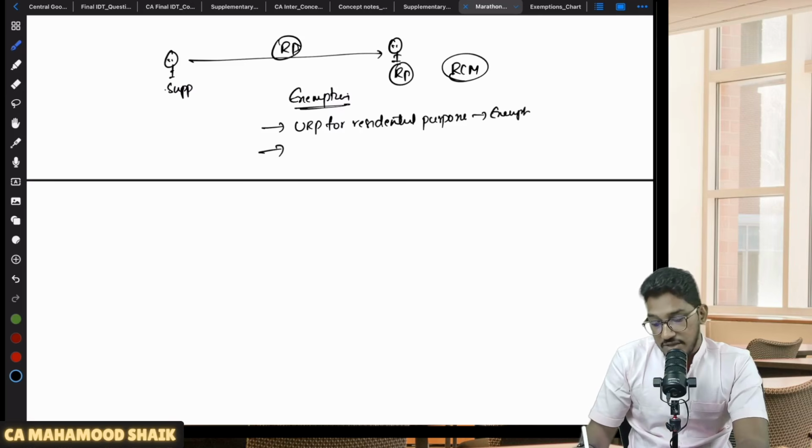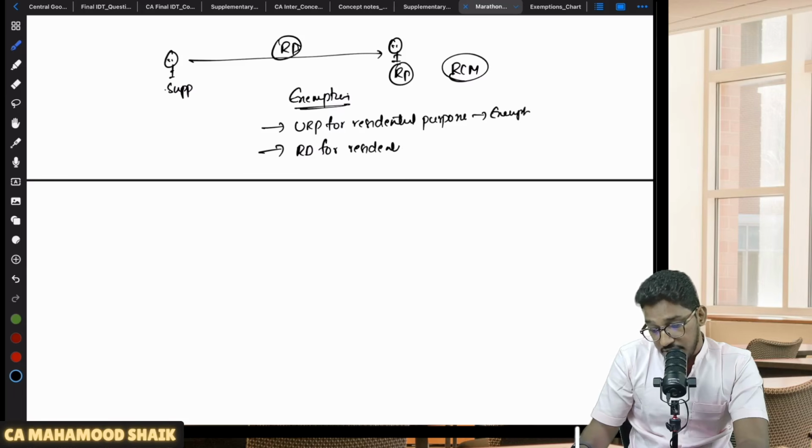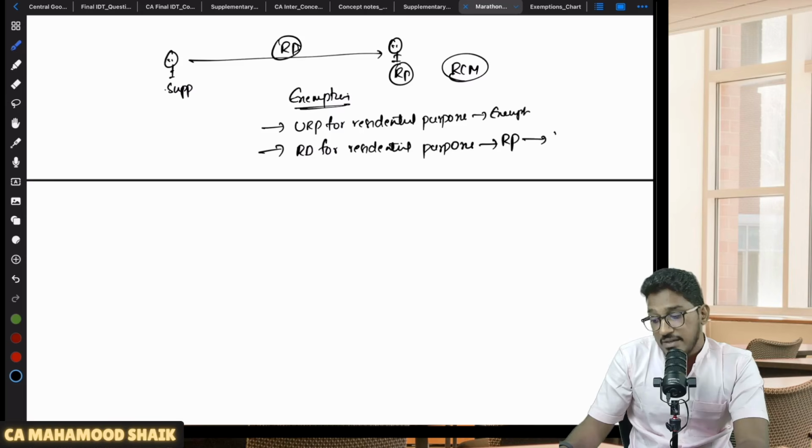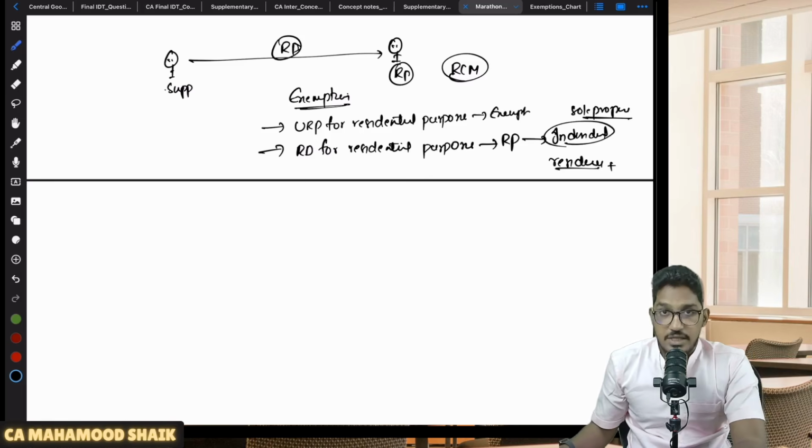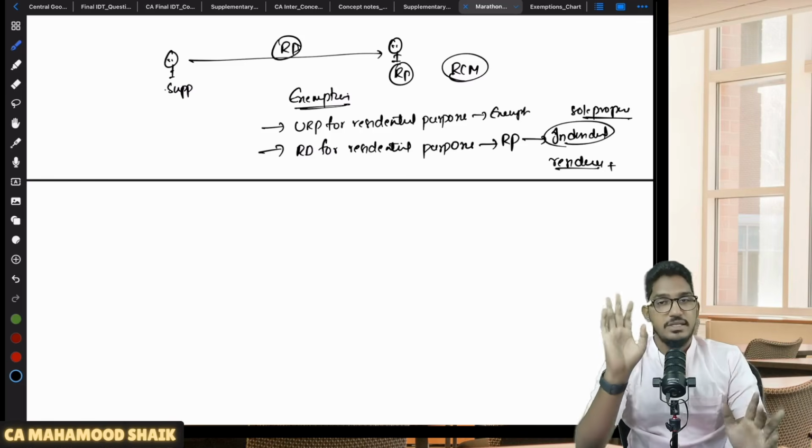Similarly, renting of residential dwelling for residential purposes only. But if the recipient is a registered person, but an individual, that means a registered sole proprietor, and in that residential dwelling he is using it for residential purposes of himself and his family, and also he is incurring those expenses on his own account, then also it is exempted.